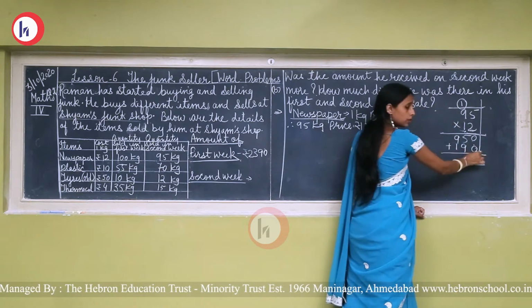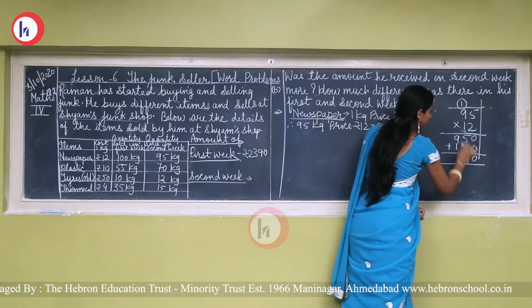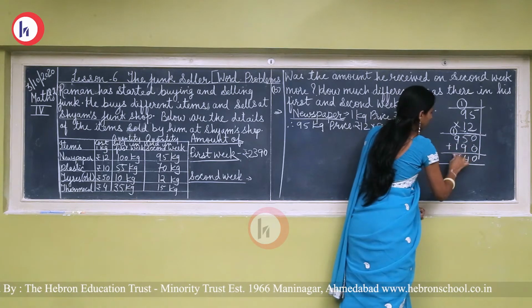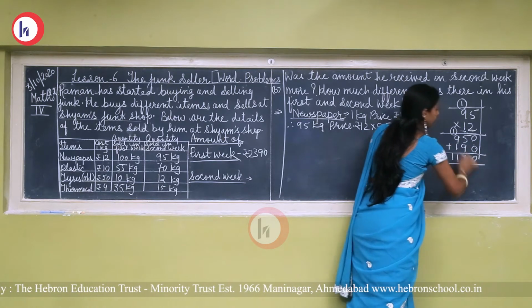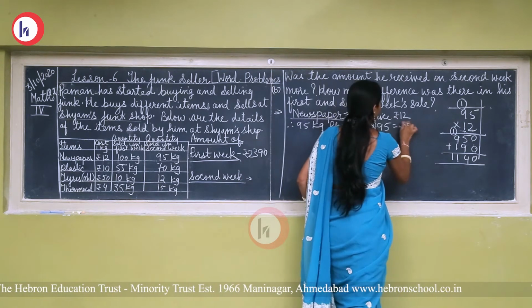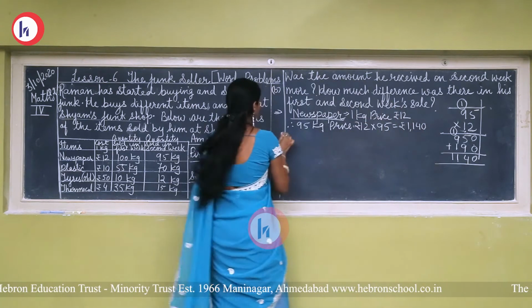0, 0 plus 0, 0. Then 9 plus 5, 5 plus 9, 14. 1, 1 plus 9, 10, 10 plus 1, 11. 1140. So, the amount of newspaper is rupees 1140. Okay, next.